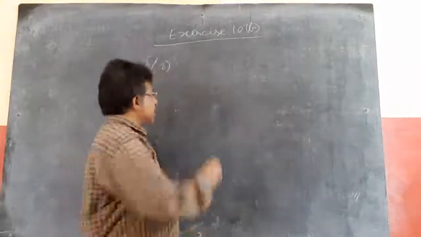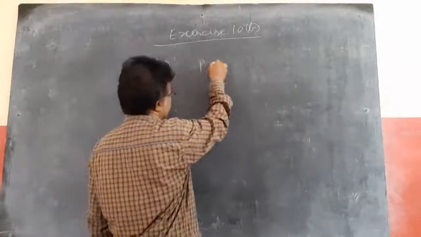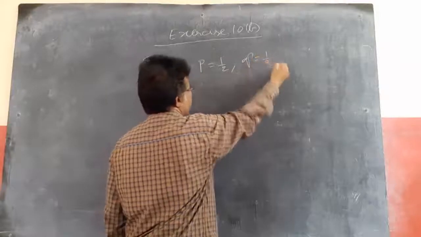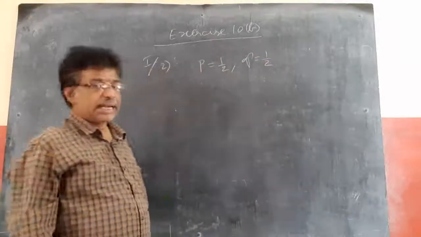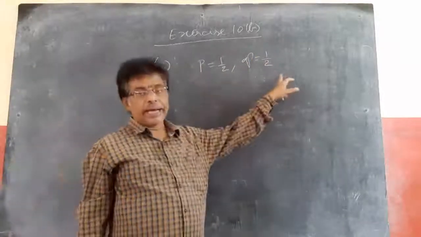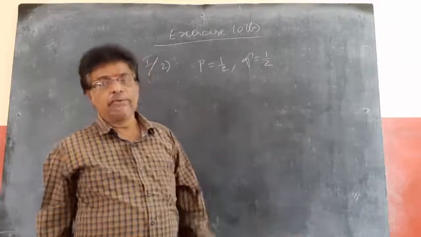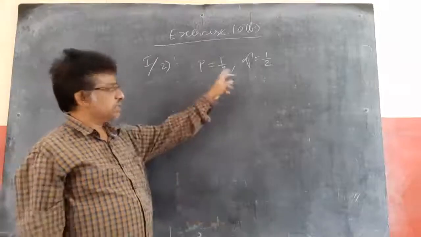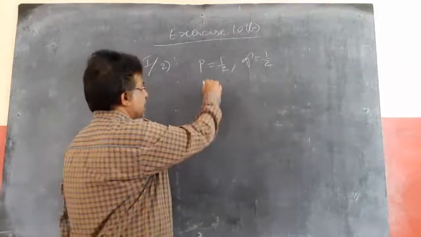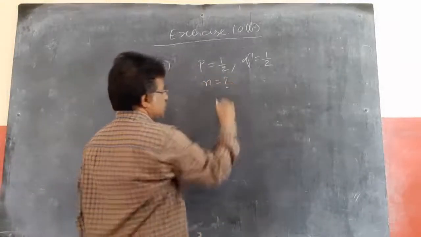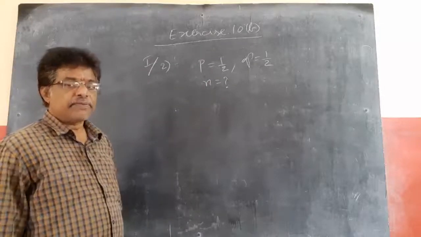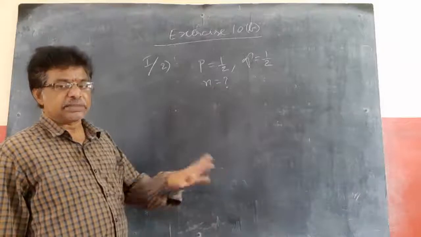When a coin is tossed, you know the probability of success P equal to 1 by 2 and failure Q also 1 minus 1 by 2 is 1 by 2. Getting head is 1 by 2. Getting not head is also 1 by 2 when a fair coin is tossed one time. So this is P, this is Q. And find n, what is n asking, if the probability of getting at least one head is at least 0.8.